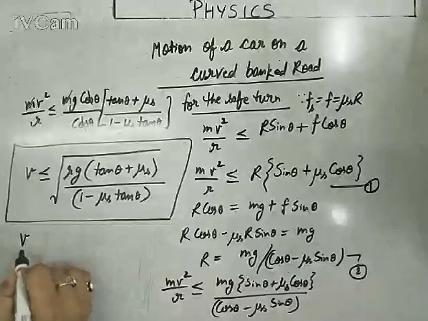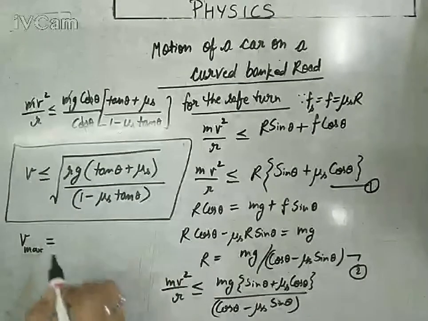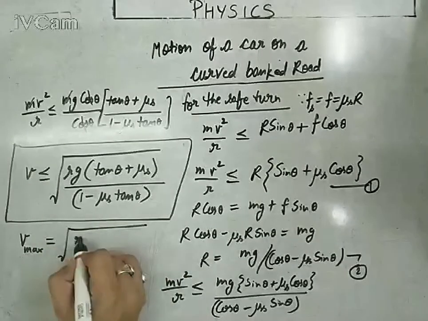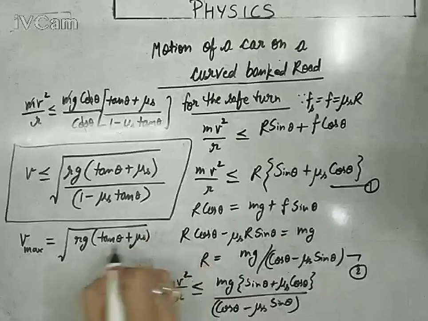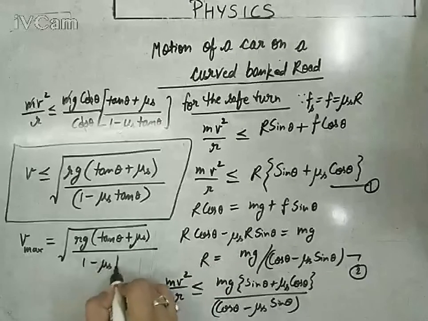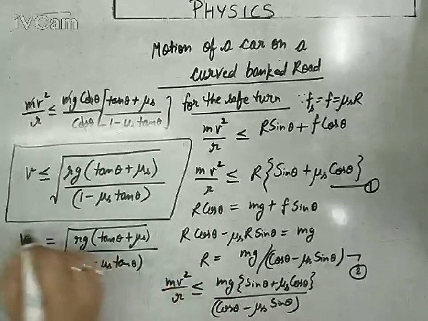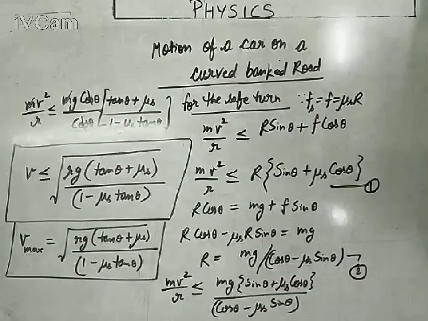So if you want to write v max, you can simply place v max equals square root of r g tan theta plus mu s upon 1 minus mu s tan theta. This is the expected expression for maximum safe velocity on a curved banked road. Now keep this thing in mind.